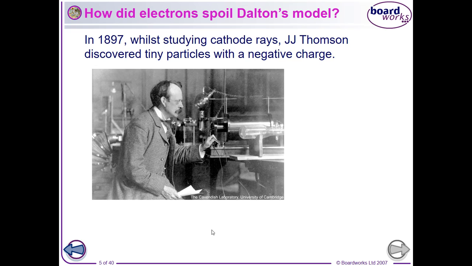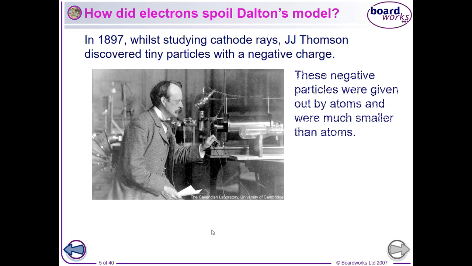J.J. Thomson was a very famous scientist, worked at the University of Cambridge, and his son went on to come up with some even better ideas, G.P. Thomson, that contradicted his father's research. So you can imagine the Christmas dinners were quite fun.